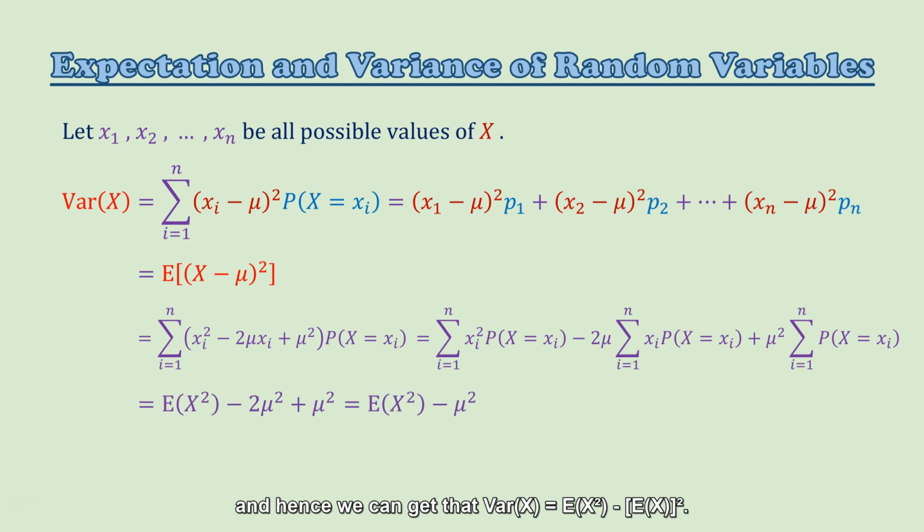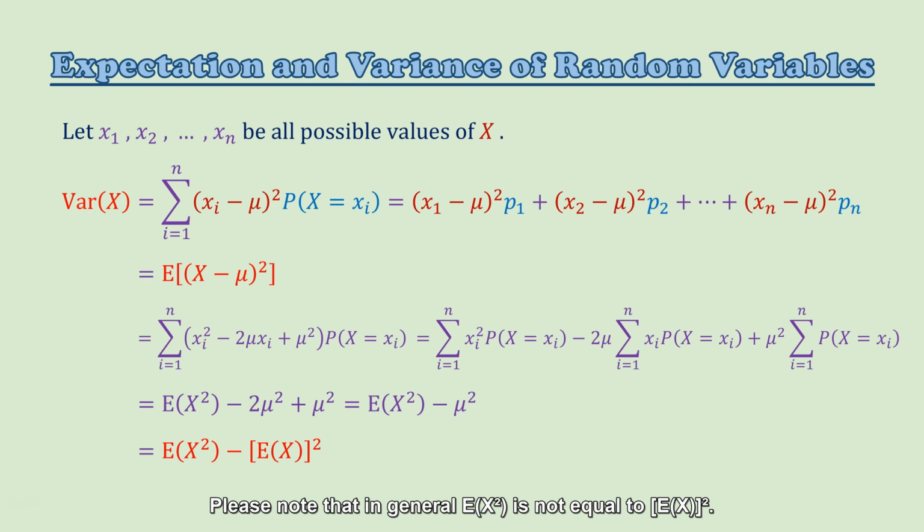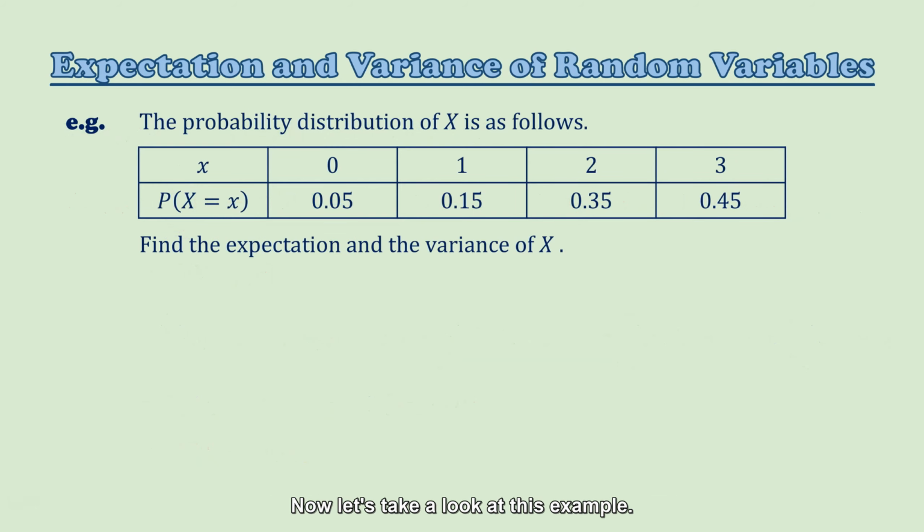And hence we can get that the variance of x is equal to the expectation of x squared minus the square of the expectation of x. This can be understood as the mean of squares minus the square of the mean. Please note that in general, the expectation of x squared is not equal to the square of the expectation of x. Indeed, the expectation of x squared is always greater than or equal to the square of the expectation of x. Now let's take a look at this example.